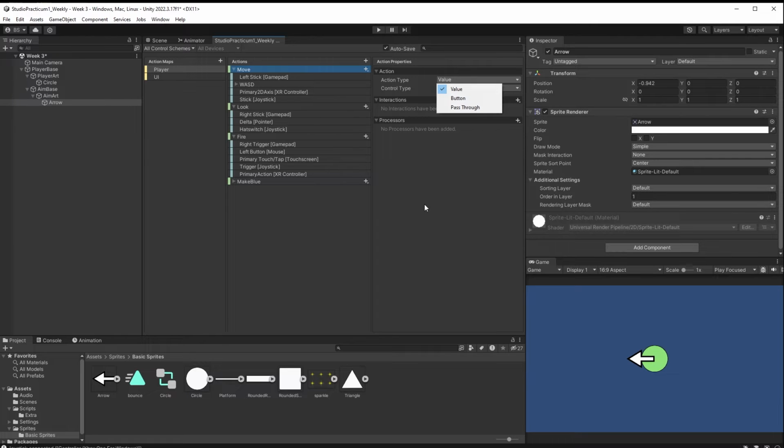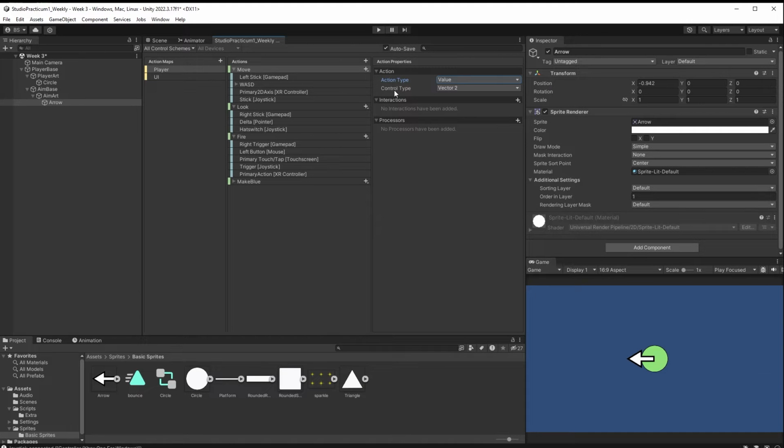Value means that whenever there is a change from the default state, the function that we have associated with this action will be called. That's what it's basically telling us. So, for example, if I leave my stick, the stick is considered at 0 by default. Nothing's been moved. There's no values coming in from there. If I move my thumb and values change, then because the action type is value, there will be a call to whatever functionality I have associated with this particular action.